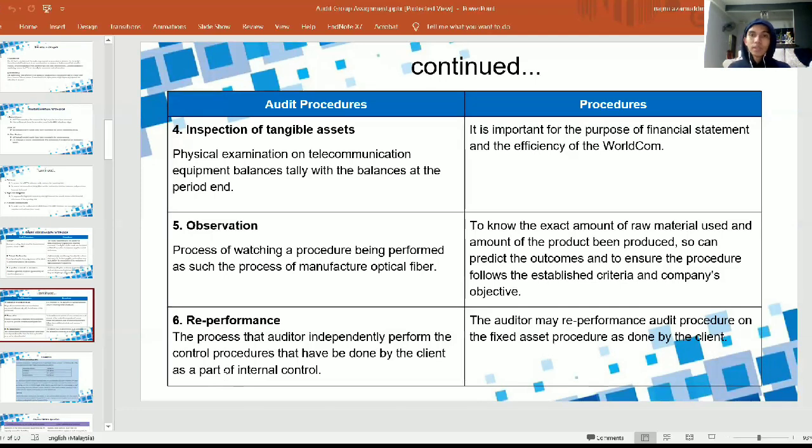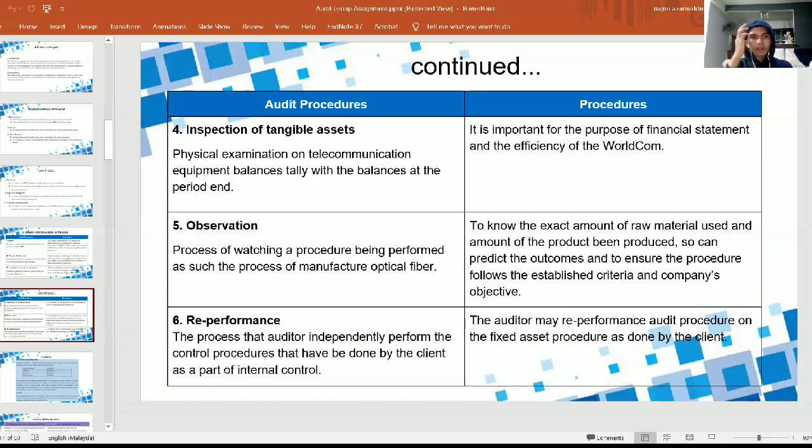By doing this inspection, we go through the tangible assets and examine them to make sure that the ones in the records really tally with the physical ones. It really means, for example, whether the equipment can really be used or not, and so on.